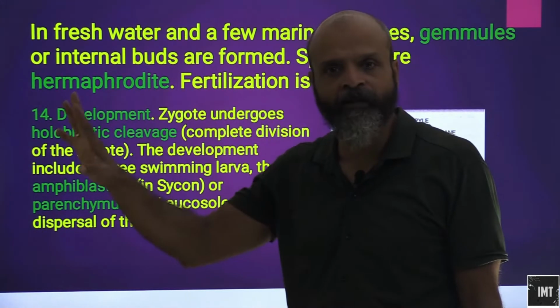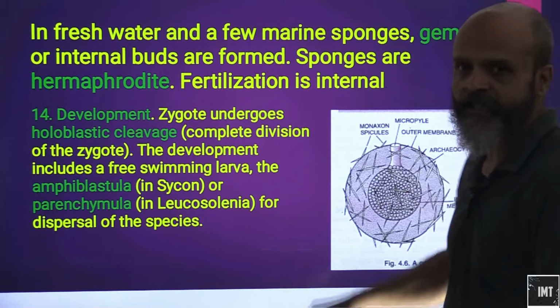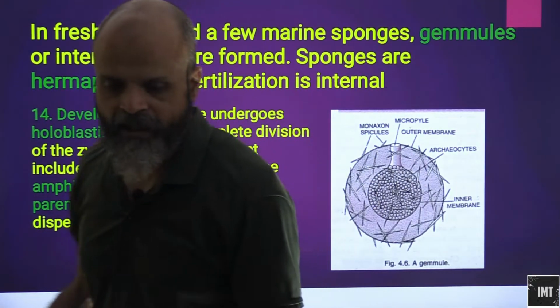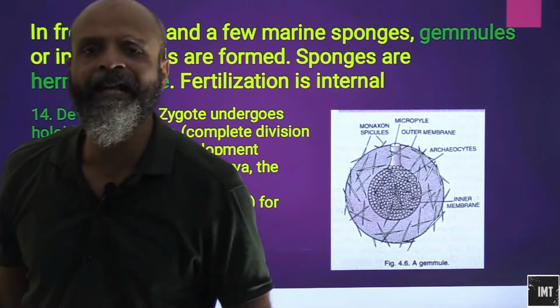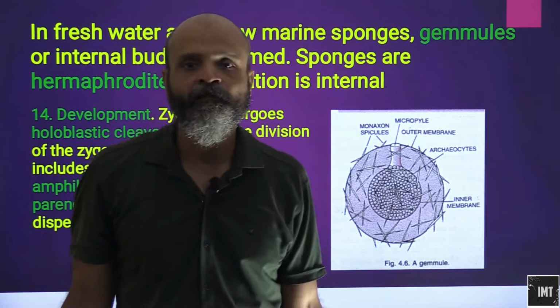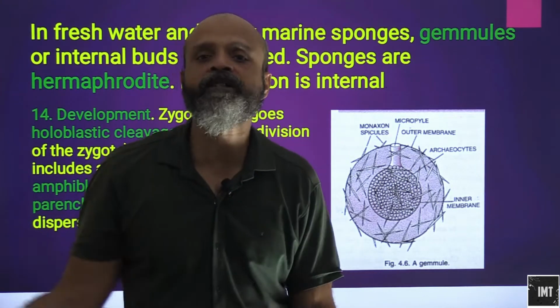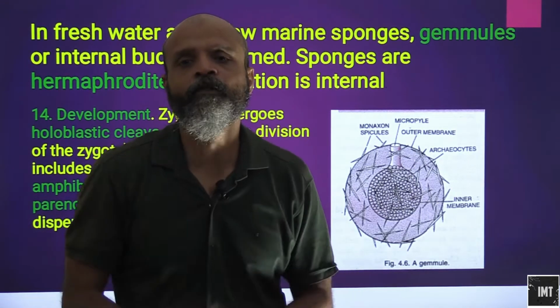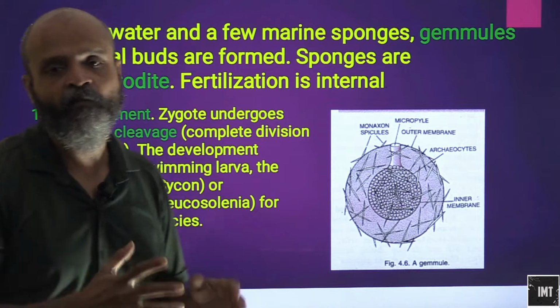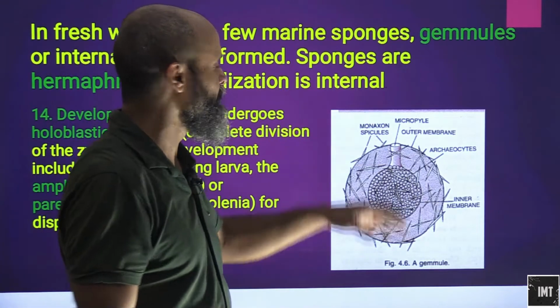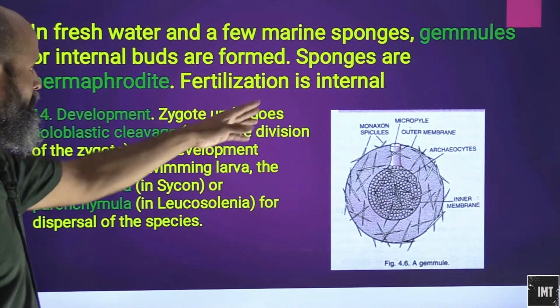Sponges are hermaphrodite, having both the sexes. Fertilization here is internal. So fertilization, it means that the fusion of the male and female gametes is internal. Unlike many animals wherein fertilization is external, especially the ones which stay in an aquatic medium where water is the chief source of reproduction, here the fertilization will be internal.